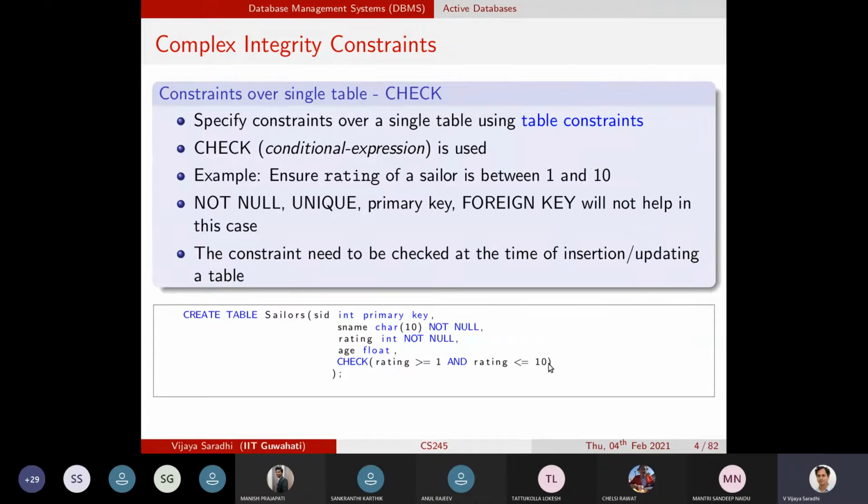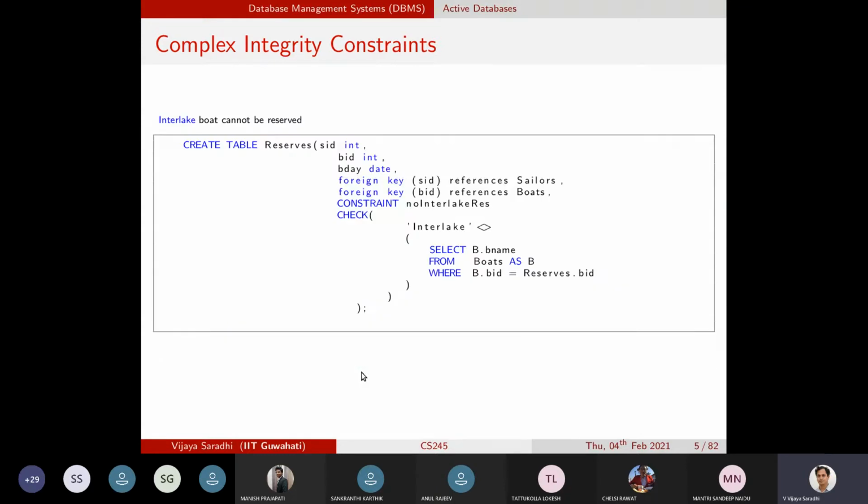Otherwise, if this conditional expression results in false, then that record insertion will not be successful, right? So that is the functionality that happens with respect to the check. It not only checks whether it is true or false, but it will allow or disallow a record to insert or update, which is also taken care of by this constraint.